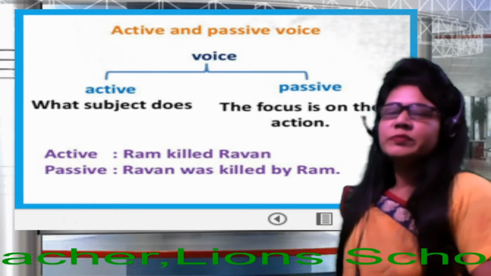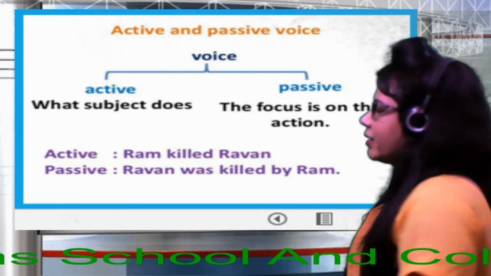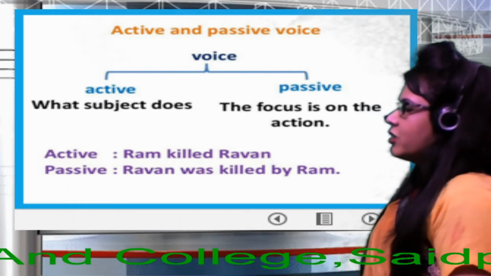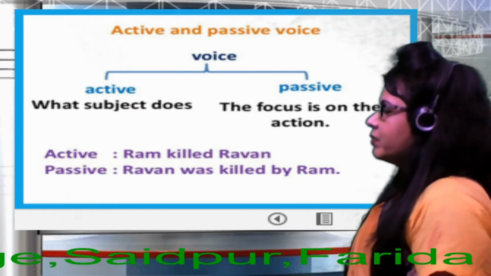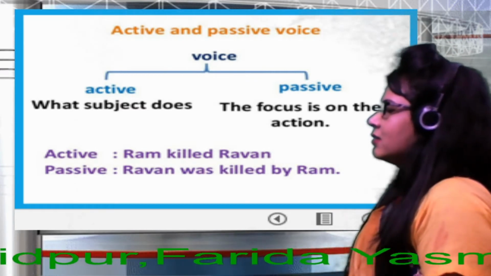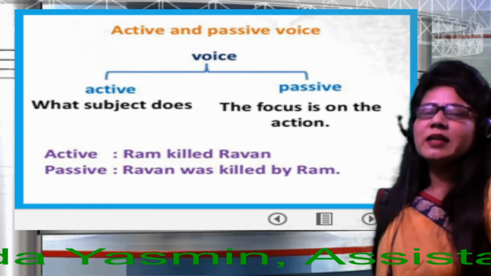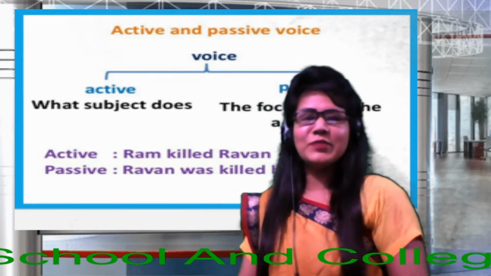So passive: Ravun was killed by Ram. Then we get object, auxiliary verb, past participle form of verb, by, and subject as object. Okay, dear learners, go to the next slide, please.